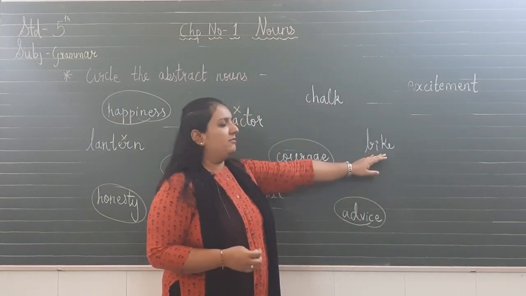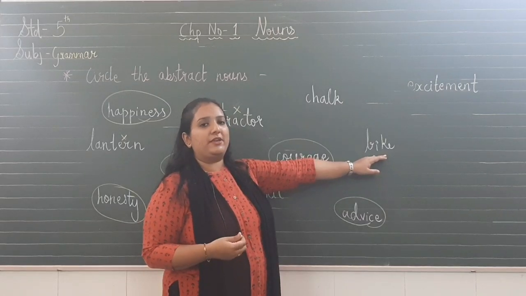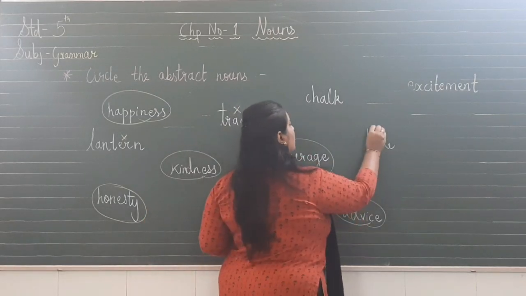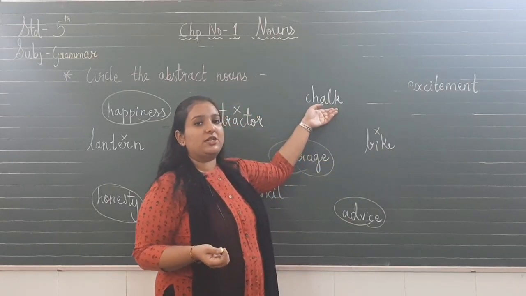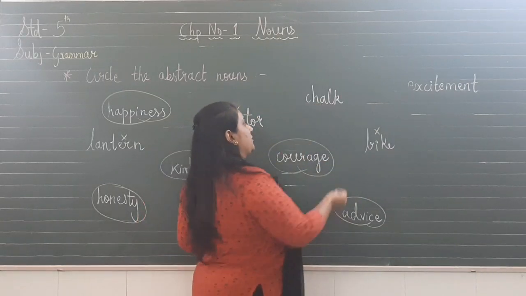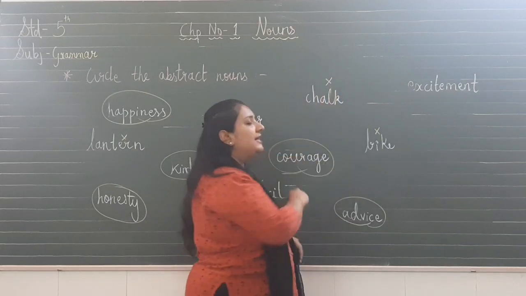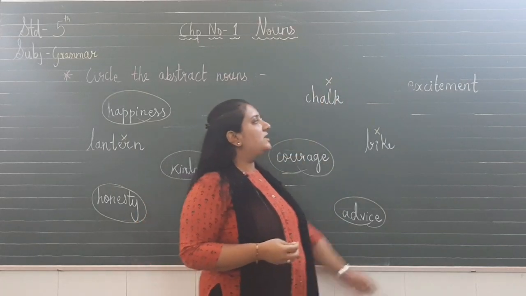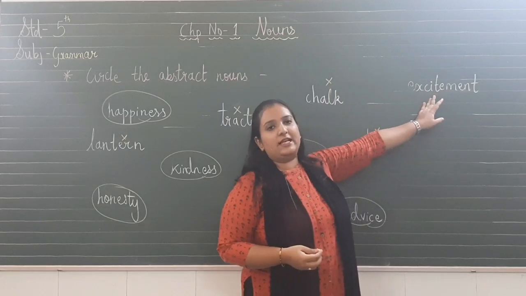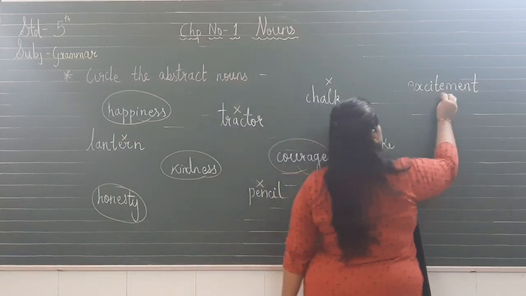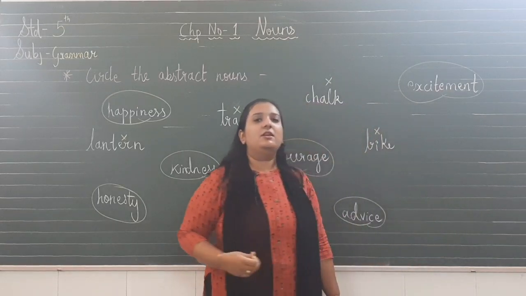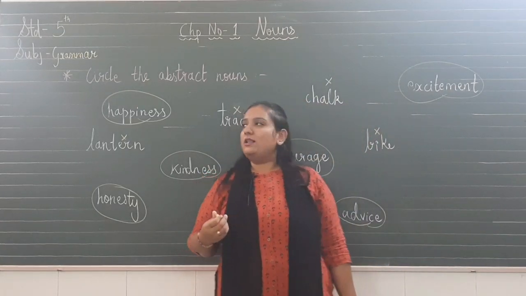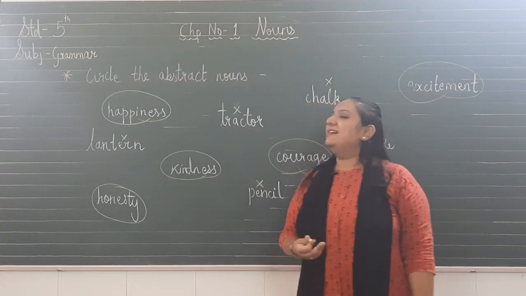Next is bike. Bike is also a vehicle which we can drive. So bike is not an abstract noun. Next is chalk. Of course, the chalk which I am writing on the board, we can touch it. So chalk is also not an abstract noun. And the last one is excitement. Can we feel the excitement? Yes. So excitement is a feeling, an abstract noun. It is which we cannot touch or see. So all these which are circled are called abstract nouns.